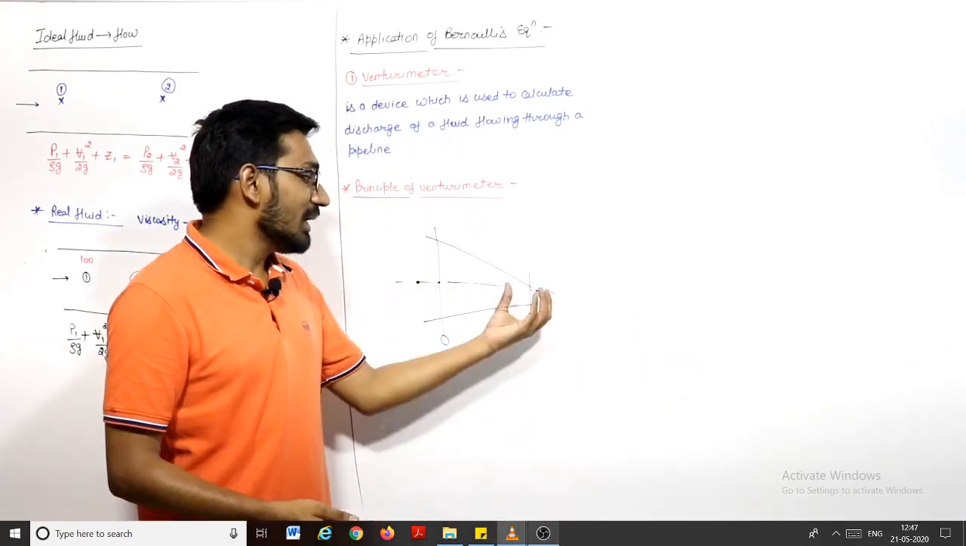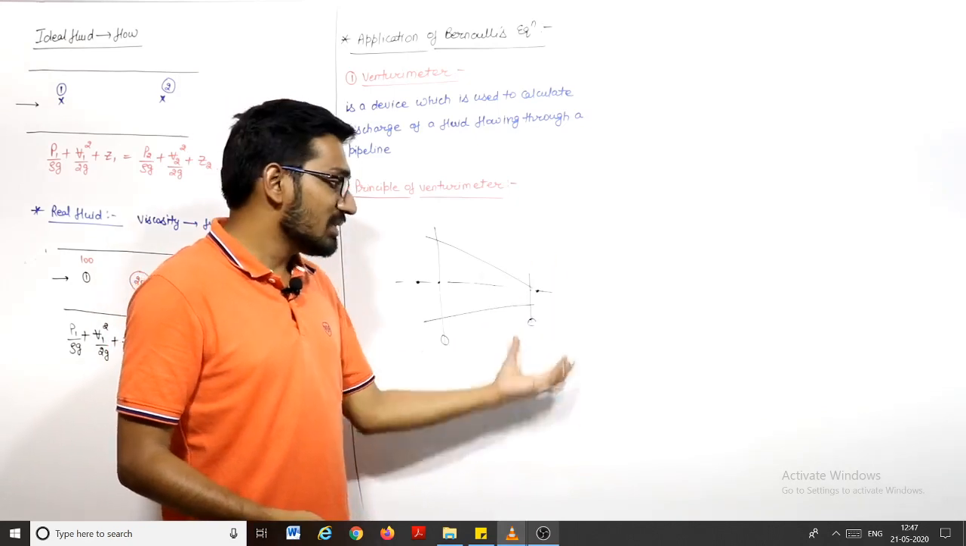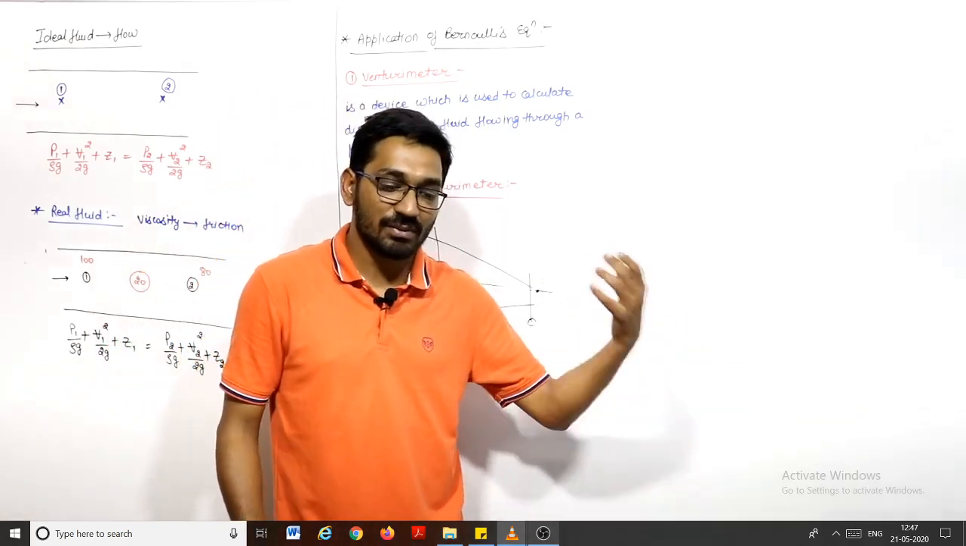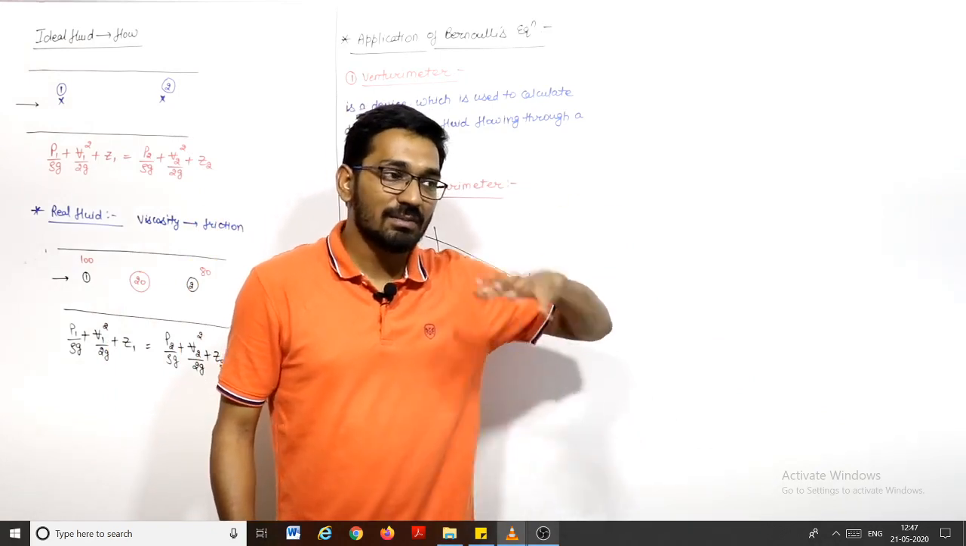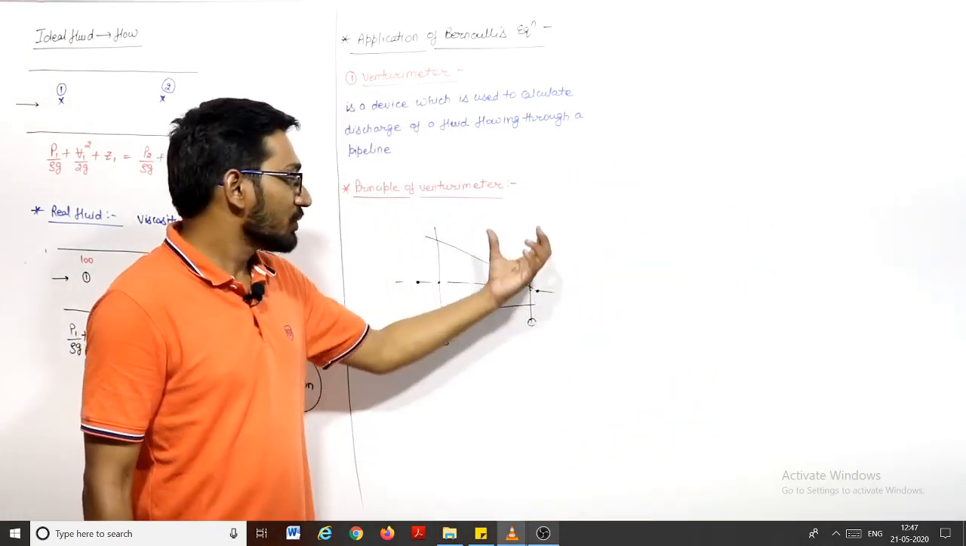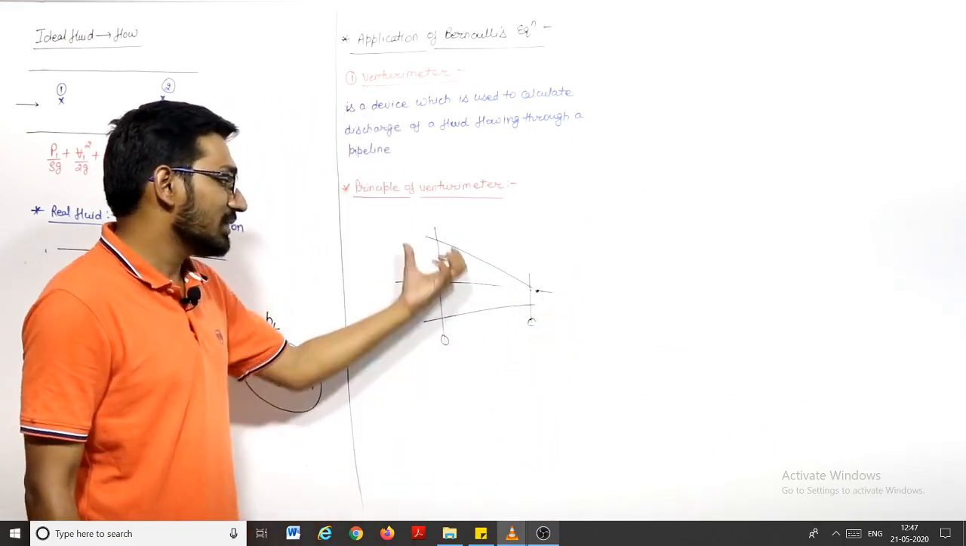So if the kinetic energy increases in this case, the potential head is the same. So where does this kinetic energy come from? This kinetic energy will come from the pressure head. Some of the pressure head will convert into kinetic head. So the pressure energy here is less, and here the pressure energy is more.